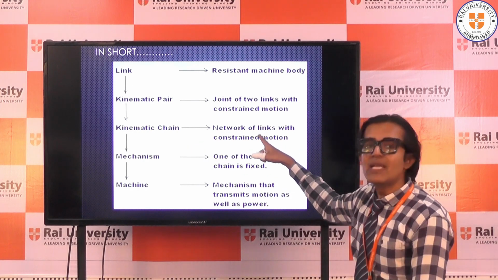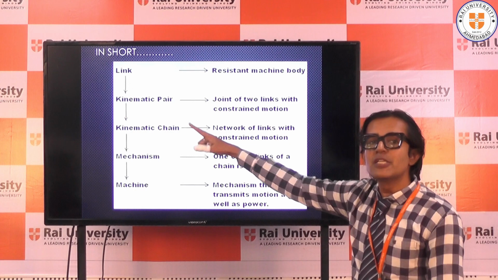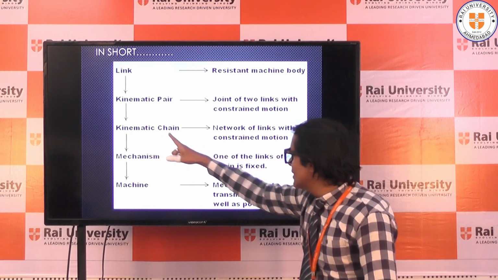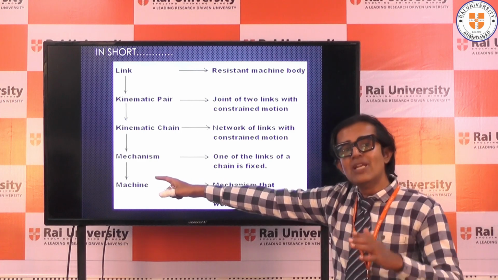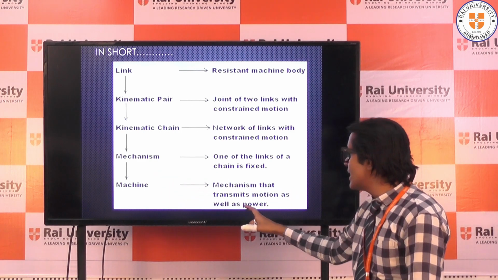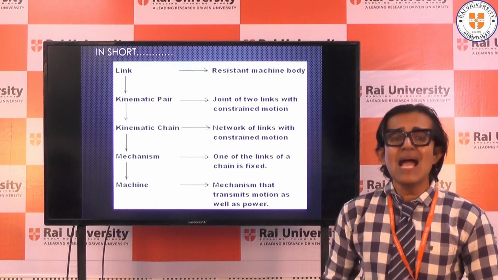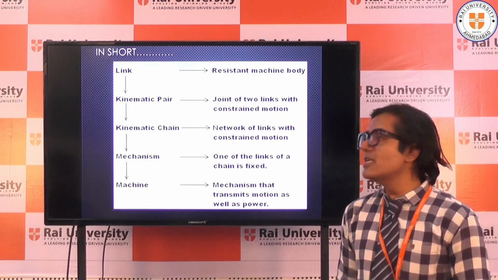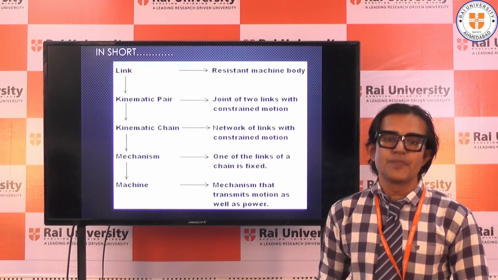When the pairs are connected in such a way that they have constrained motion, it will be called a chain. When one link in the chain is fixed, it will be called a mechanism. A mechanism only transmits motion, but when the mechanism starts transmitting power, it will be called a machine. So kinematics is nothing but the study of links, pairs, chains, mechanisms and machines.